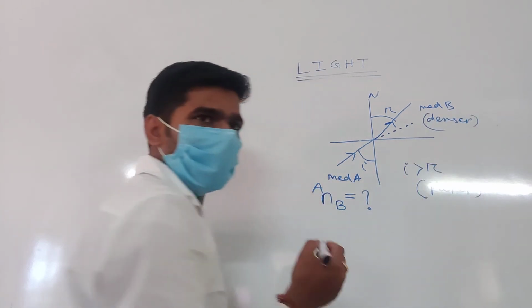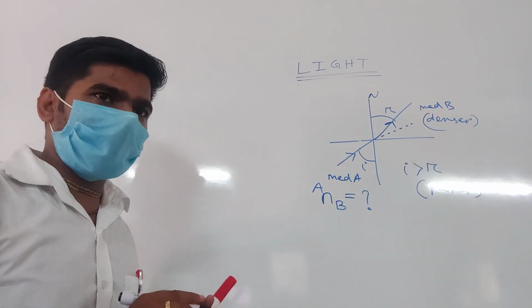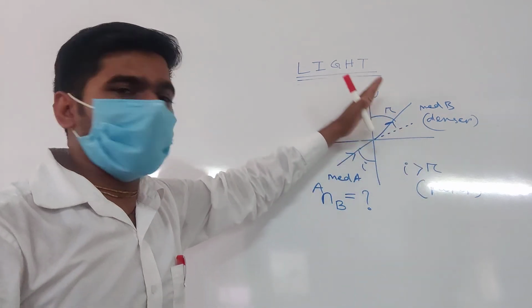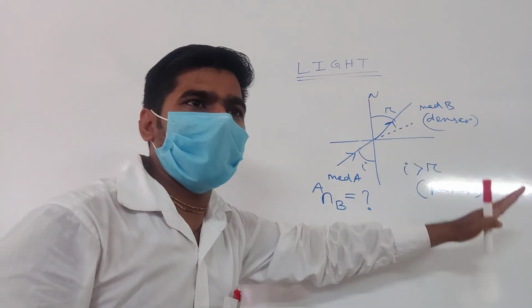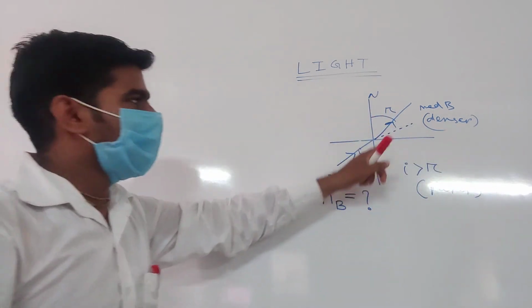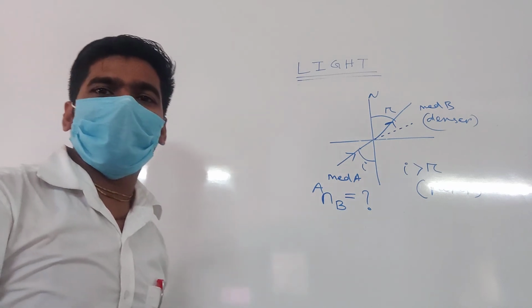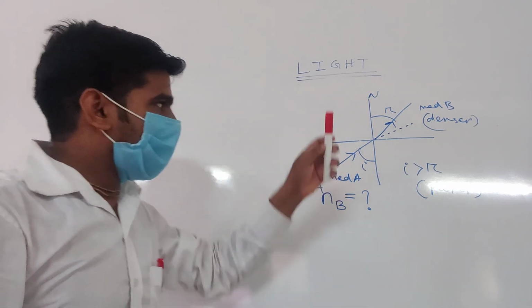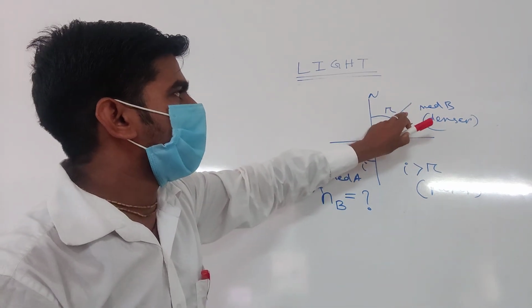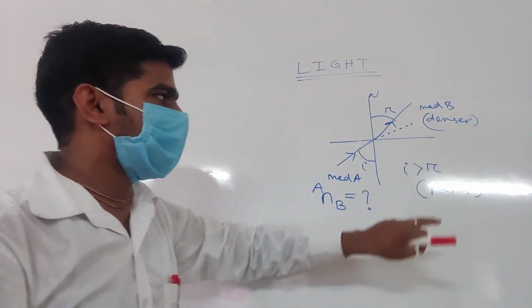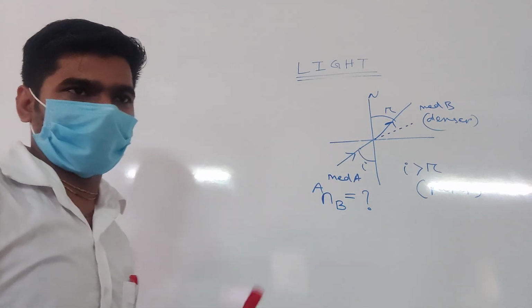We have already discussed that concept. When a light ray travels from rarer medium to denser medium, its refracted ray bends towards the normal. Now see, this refracted ray bends towards the normal. Yes or no? That's why medium B is denser medium and medium A is rarer medium.